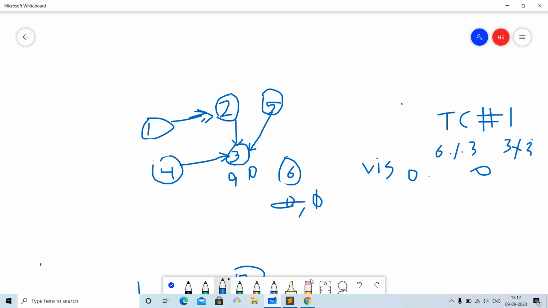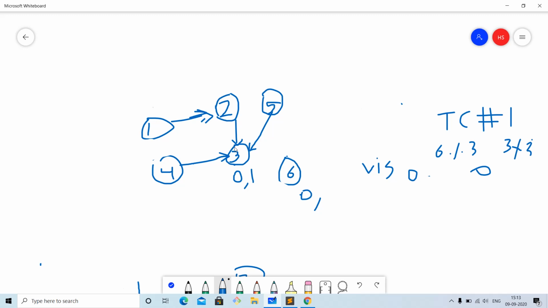For the sake of convenience, we can assume that we have visited 6 later and 3 first. So that's why we can say the distance is 0 and the color is 1. So the color of 3 will always be 1. That is, the remainder class of this vertex 3 will have color 1.